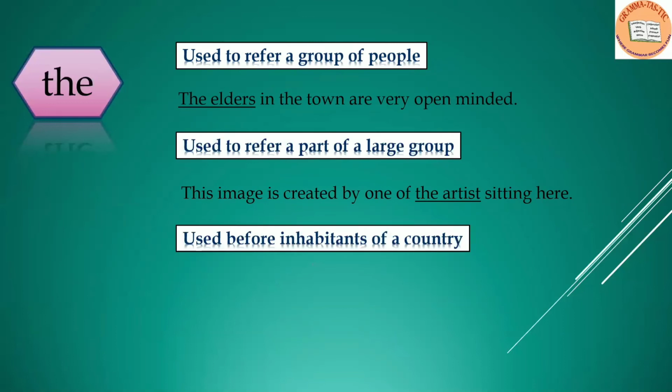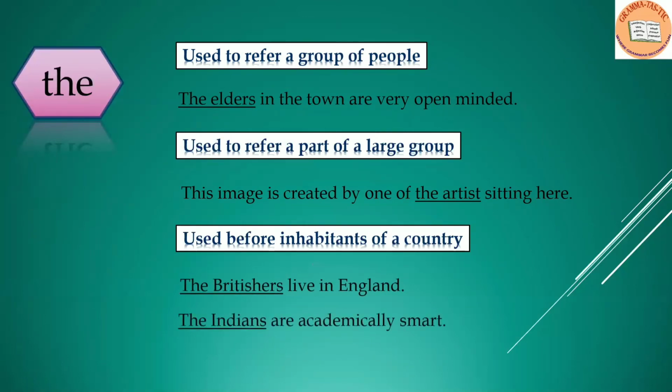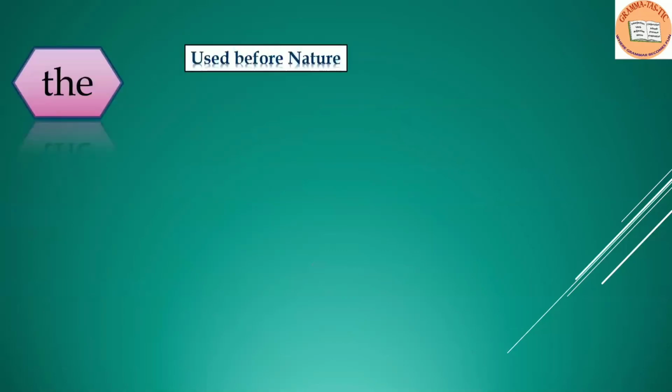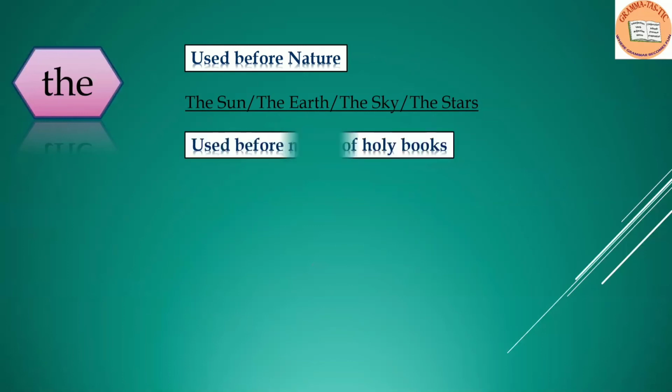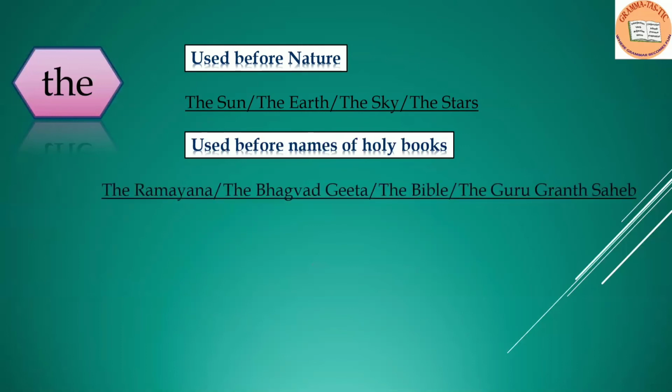Used before inhabitants of a country. Example, the Britishers live in England. The Indians are academically smart. The next rule is used before nature. For example, the sun, the earth, the sky, the stars. Used before names of holy books. The Ramayana, the Bhagavad Gita, the Bible, the Guru Granth Sahib.